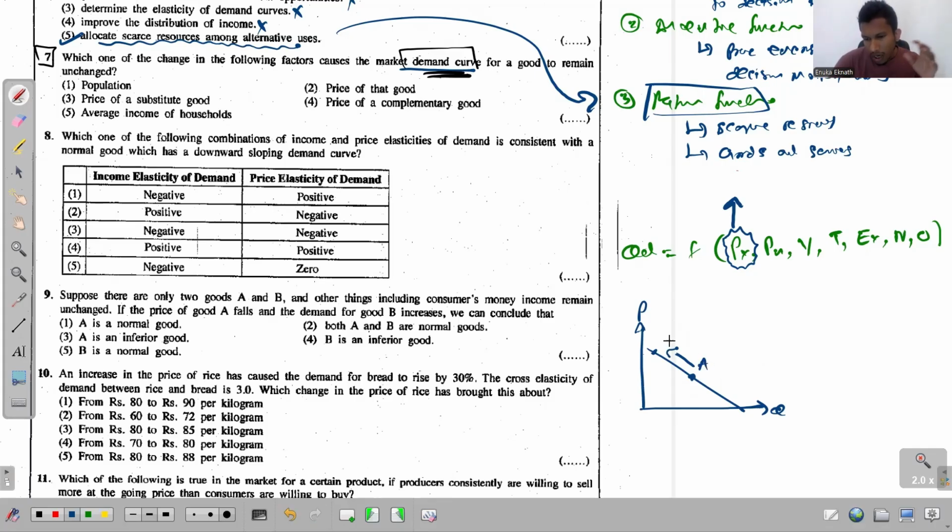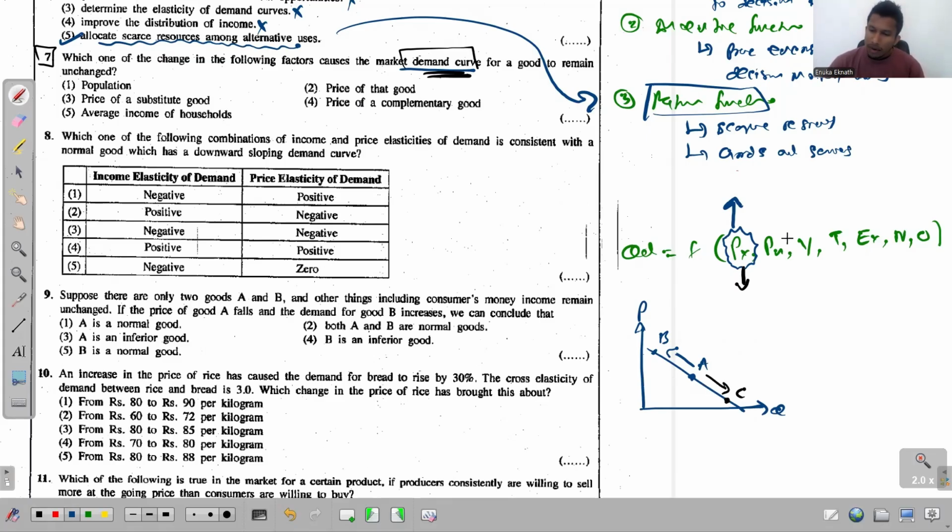If this is A, the point moves to B when the price increases. And if price decreases, then the quantity demanded increases so that the point moves downwards along the demand curve. So if it is initially at point A, now it moves to point C. Due to the change of the price of the considered good, nothing happens to the demand curve. Only the point on the demand curve moves upward or downwards.